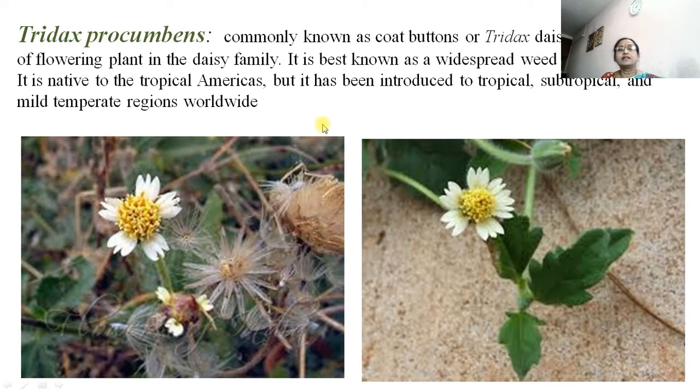Then Tridax procumbens. We know the plant, it is called Cambermodi, a very important medicinal plant found in our area, commonly known as coat buttons or Tridax daisy, a species of flowering plant in the daisy family. It is the best known widespread weed and pest plant. It is native to tropical America, but now it has been introduced to tropical and subtropical regions of the world. And in India, it is commonly found almost everywhere.